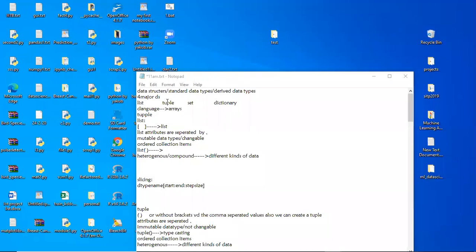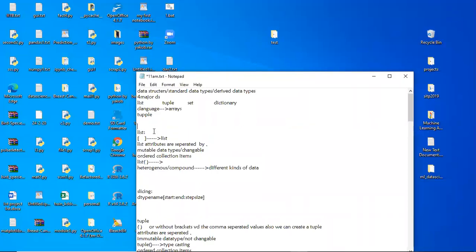The purpose of arrays is to store homogeneous data. Coming to the Python list, it is similar to the arrays concept only, whereas here we can store heterogeneous data also, not only homogeneous data. So in these data structures, first we will start with the list concept.